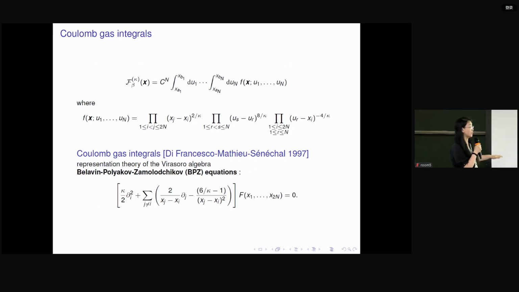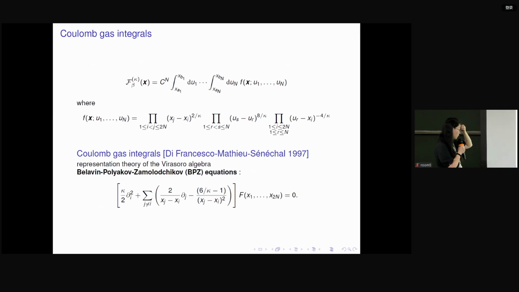So this is their original motivation. They realized that the BPZ equation is very important in conformal field theory, and they tried to generate some solutions to such equations. And they realized that if you write down the integral formula in this way, it is going to be a solution to the BPZ equation.